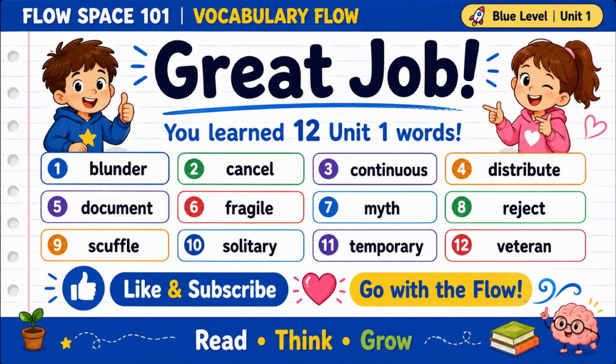Great job, Flowspace 101 Explorers! Today, we learned 12 Blue Level Unit 1 words. Blunder, cancel, continuous, distribute, document, fragile, myth, reject, scuffle, solitary, temporary, and veteran. You did an amazing job reading, thinking, and growing. Keep practicing these words in your reading, writing, and speaking.